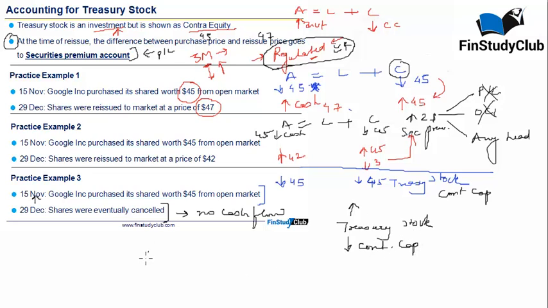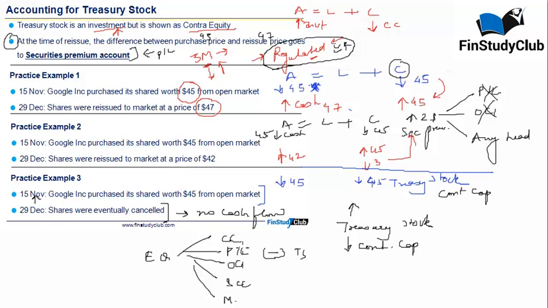Point to be noted, your statement of equity has got different areas. One is contributed capital, the other one is P&L, then is OCI, then is your securities premium account, then is your minority interest, and as a deduction is treasury stock.